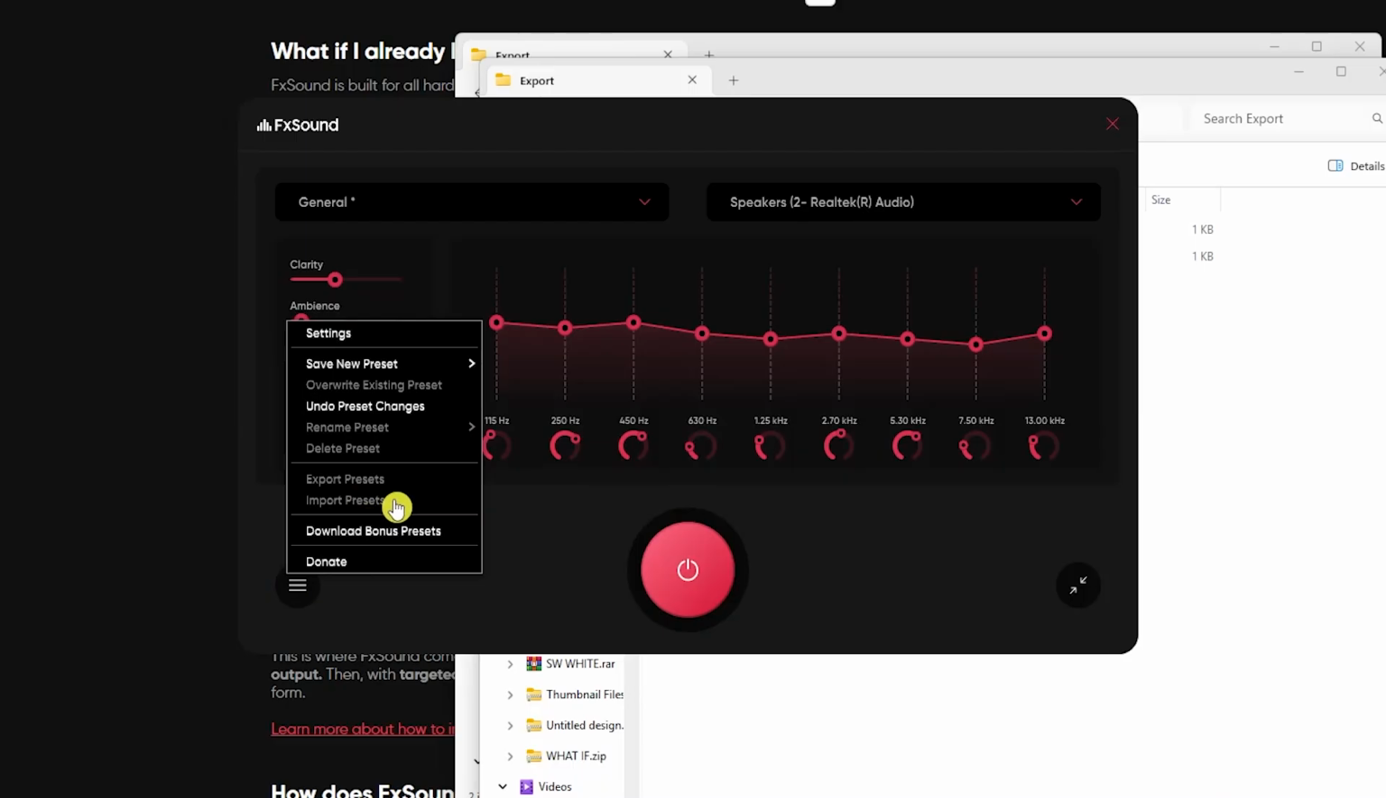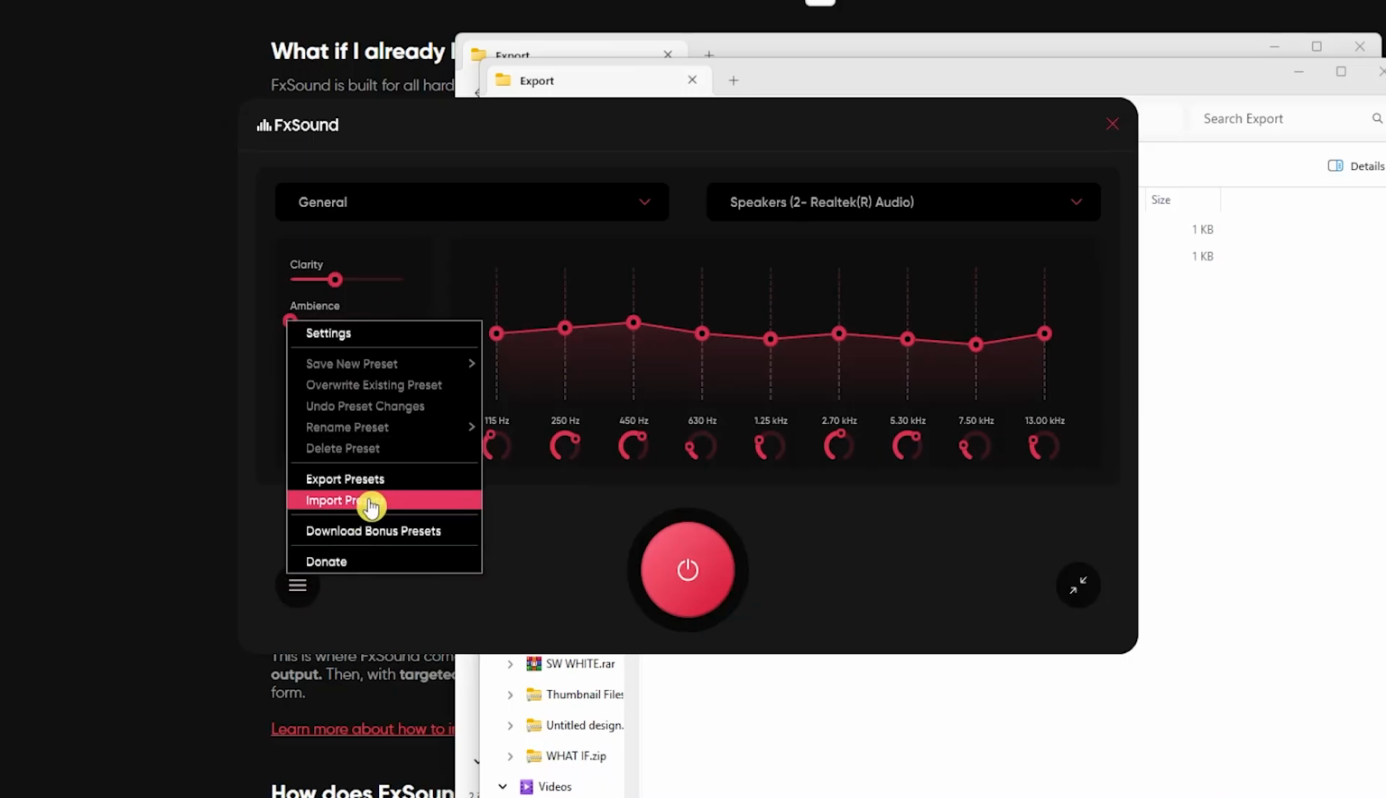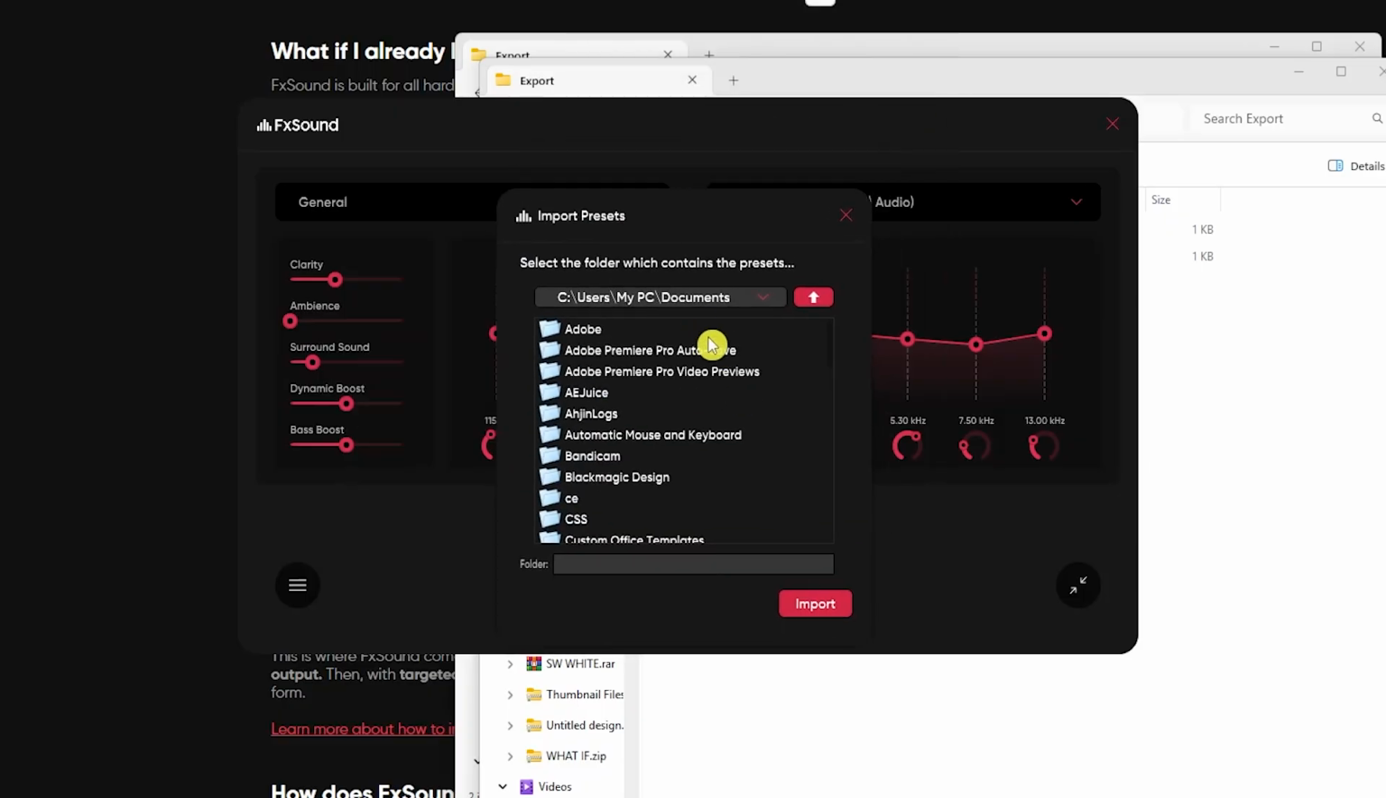In this case, you either need to save the changes that you have made as a new preset, or you could just undo it right here. So it will now be back to the default one in your preset. And then from here, Import Preset should now be available. Click on it, and then you will now have this prompt right here.